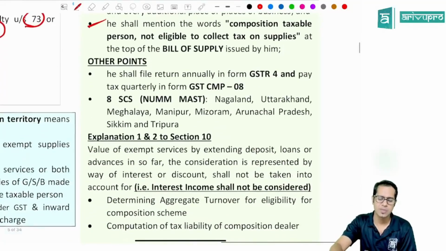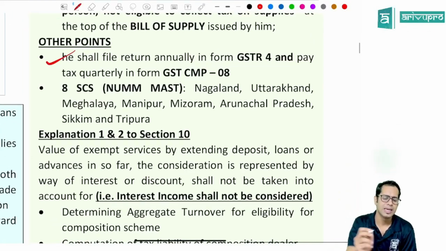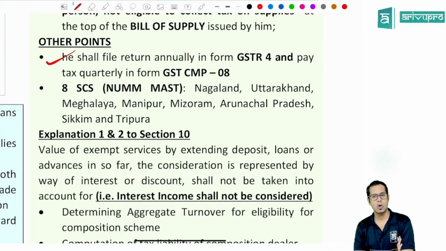Now, other points with respect to composition dealer, he has to file a return called GSTR-4. This return is required to be filed by him yearly once, annually, and he will have to make the payment of taxes on quarterly basis. What is this form by which he is going to make the payment of taxes, sir?